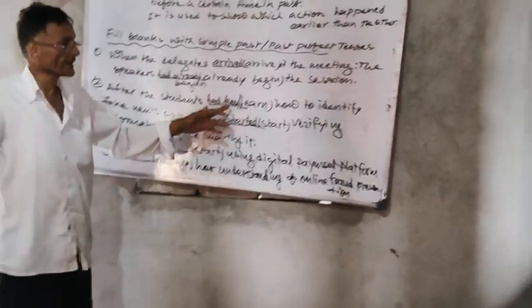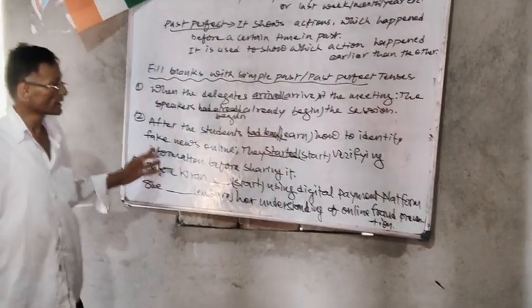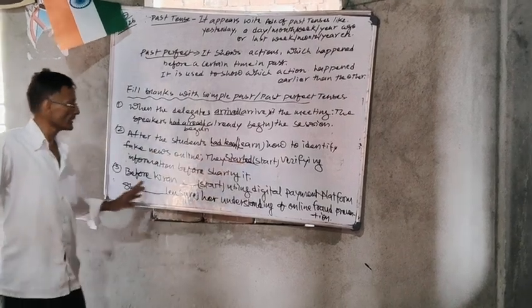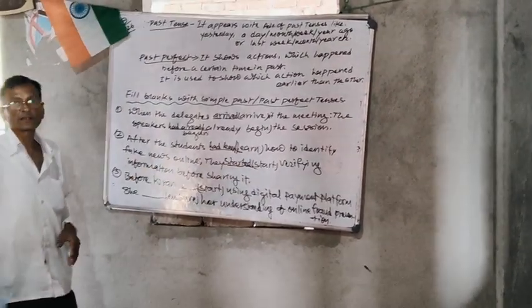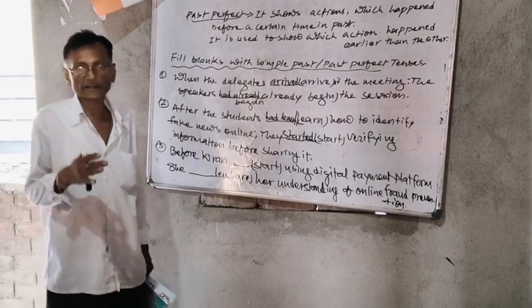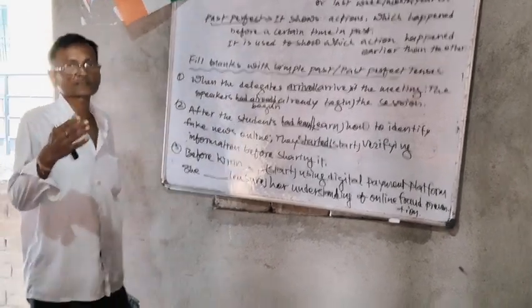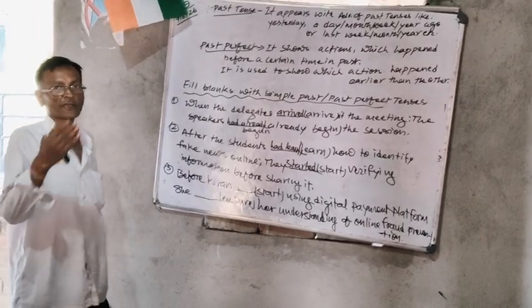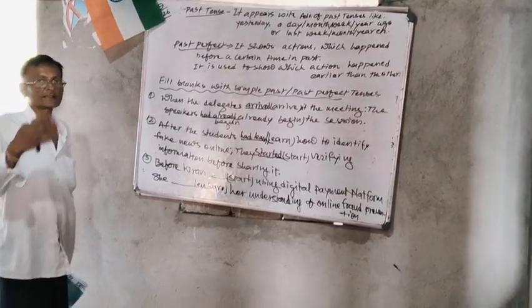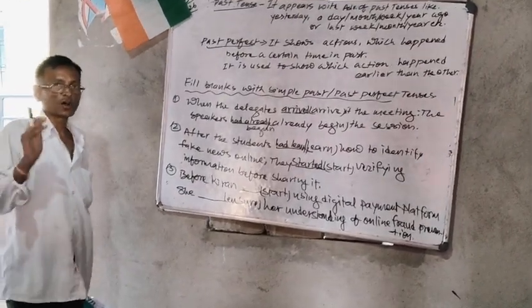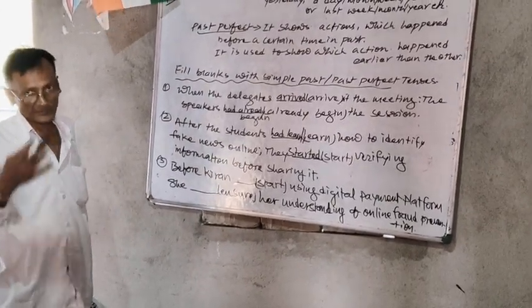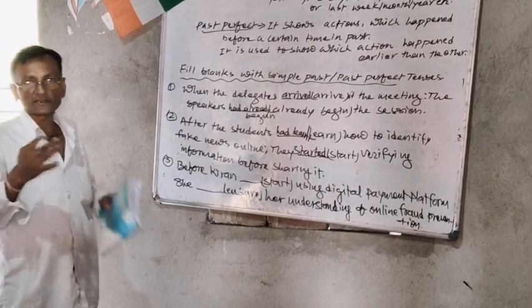After the students learn how to identify fake news online, they verifying information before sharing it. So it is again the same thing. Two things are happening at a time. When some students discovered some fake news, and how they should come to know about fake news, then they started sharing. So understanding about fake news was an earlier action, and implementing it is the later action.